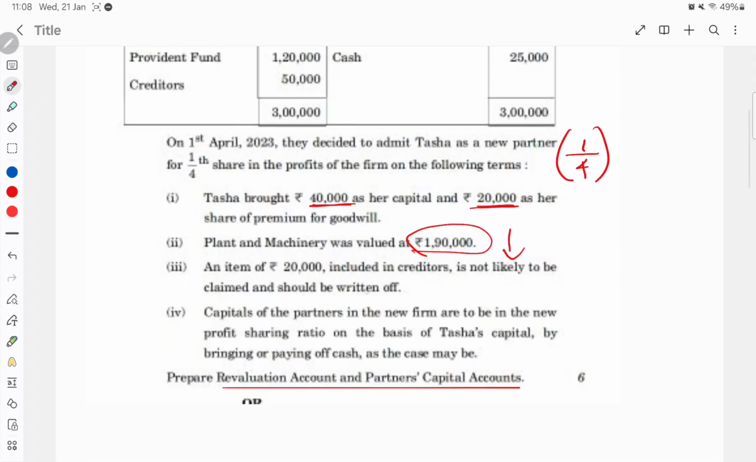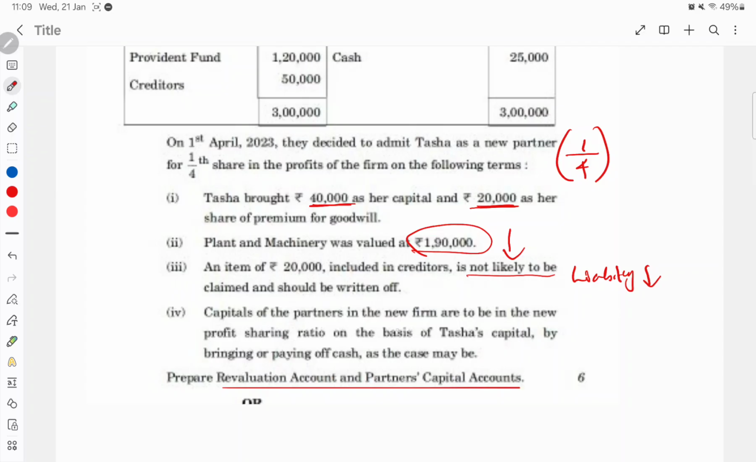An item of 20,000 included in creditors is not likely to be claimed and should be written off. It means 20,000 rupees from the creditors which is not likely to be claimed, so you don't need to pay it back. So your liability is decreased here. That also we will consider in the revaluation account.